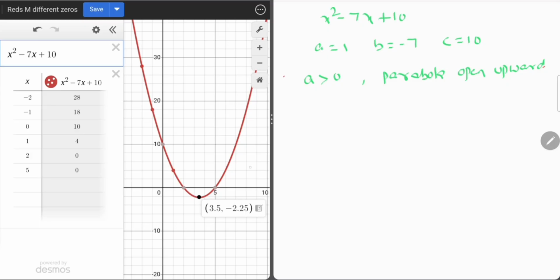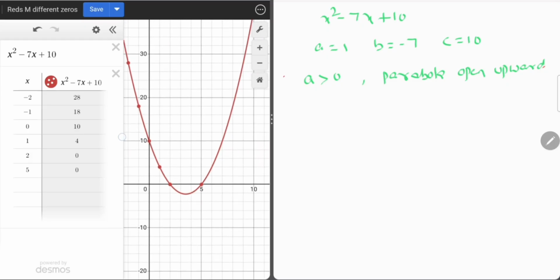It is a parabola, and it opens upward this side. Now if we take a value less than 0, the parabola will open downward.